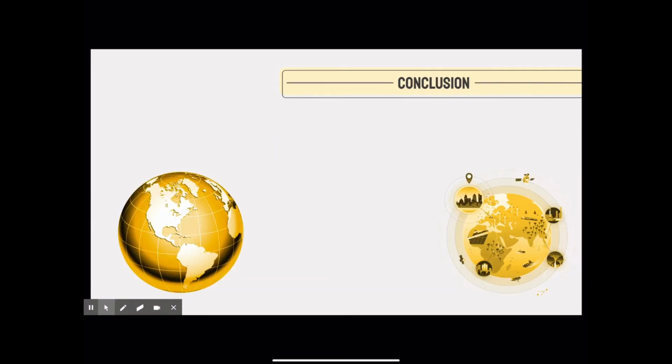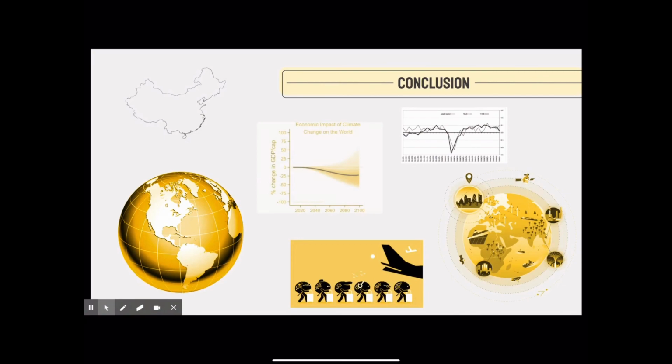In conclusion, the global economy is affected in many different ways by the Great Recession, the Chinese stock market crash, brain drain, and lastly, climate change.